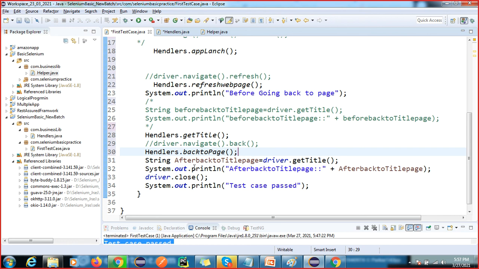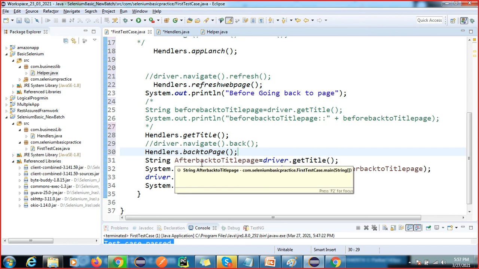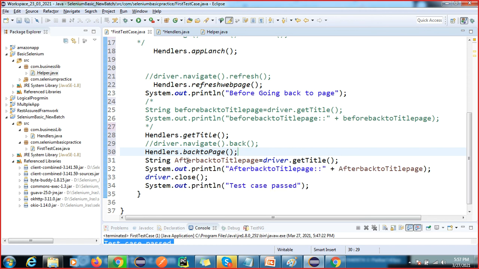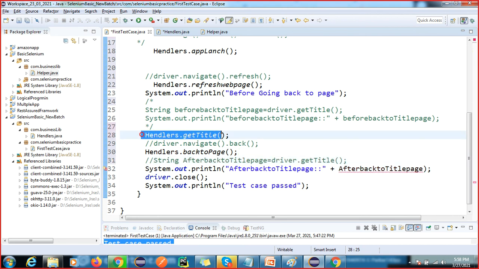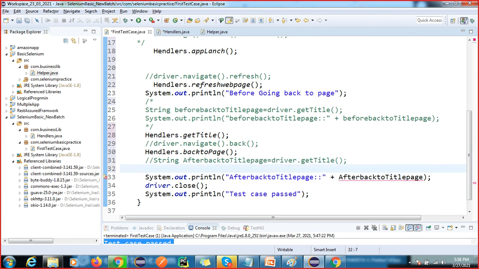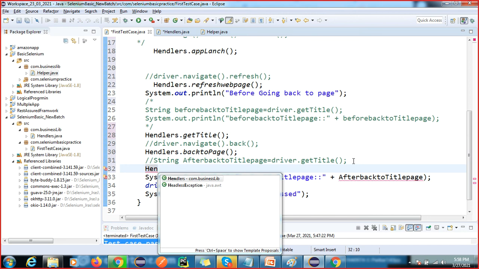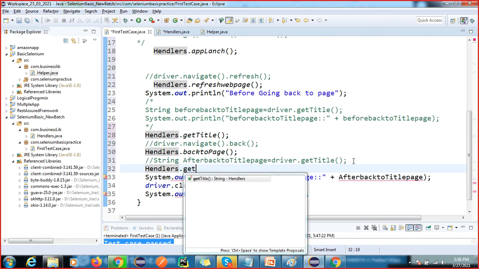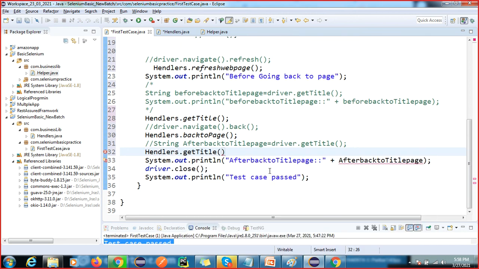So again I have to capture the title of the page after. Here you can call it directly, or you can store this as a string also, but it will get the title. Okay, so again I will call handlers dot get title. Now I will also create one method for close. I'm not displaying this value here, so comment it.